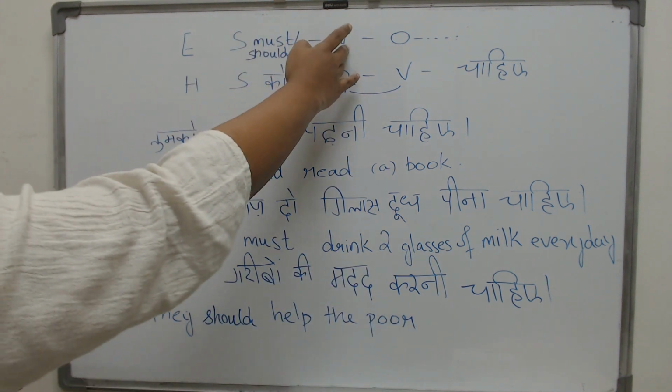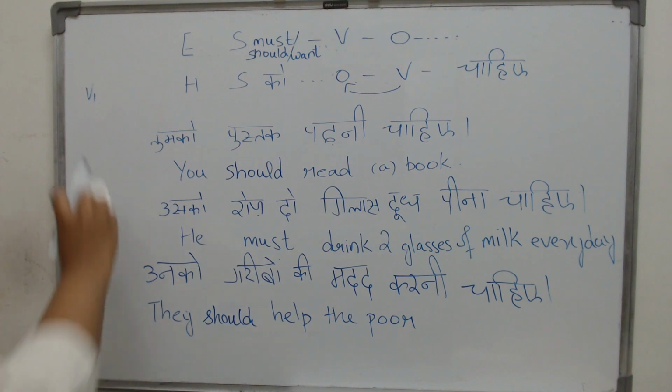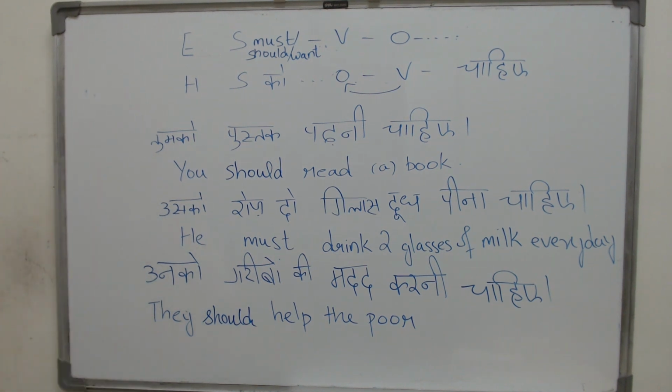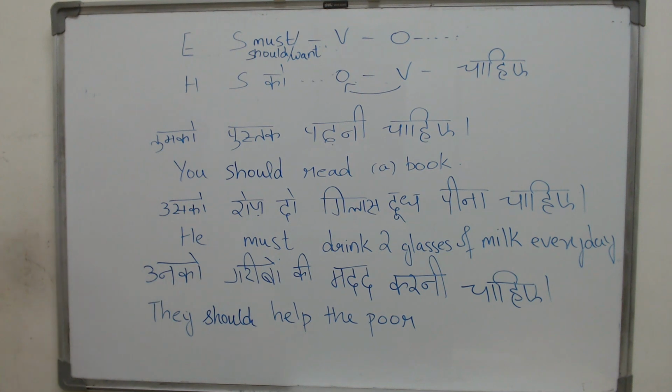Then what? Your verb. What form is your verb? Just what we call the V1 form. What is the V1 form? Just the root form. Eat, drink, sleep, go, play, cry, anything. Here read, here drink, here help. And then the object and then the rest of the sentence you have here.